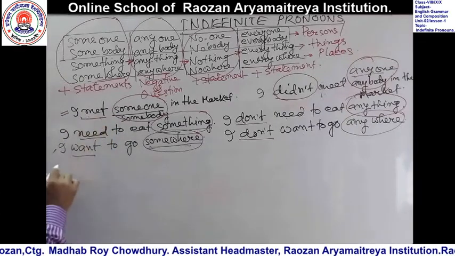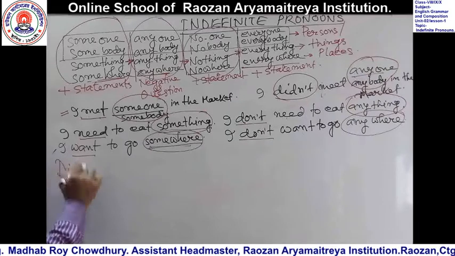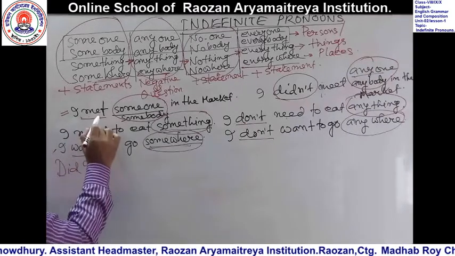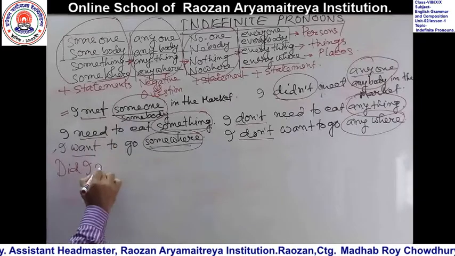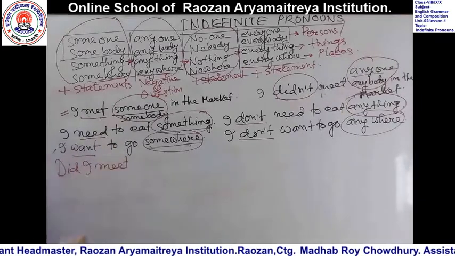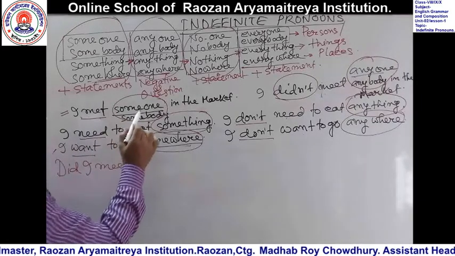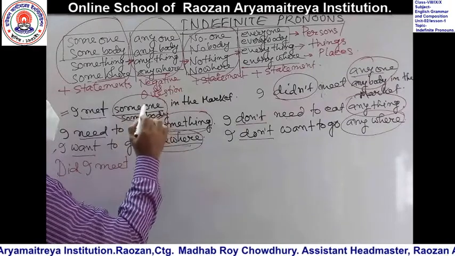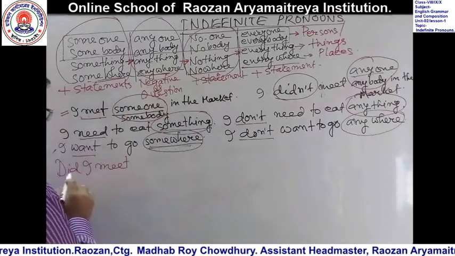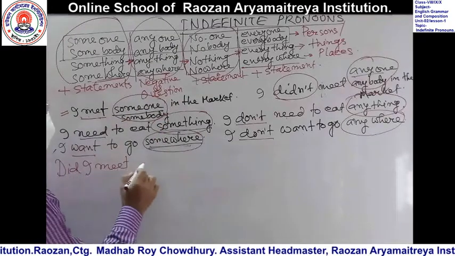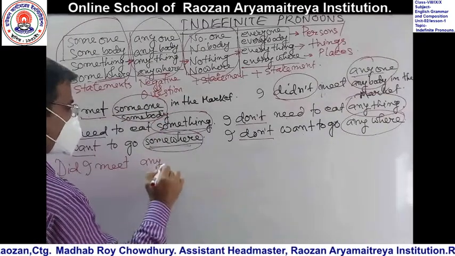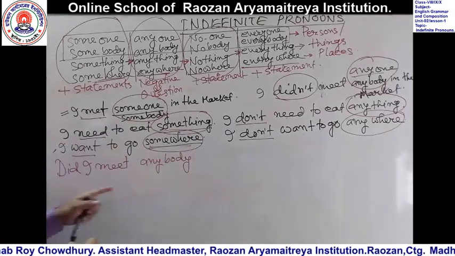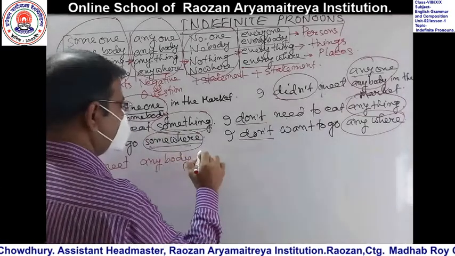This is did. Subject I, then the verb will change into present form. Did I meet? Here also change these words, someone or somebody changed into anyone or anybody. Did I meet anybody? Did I meet anybody in the market?